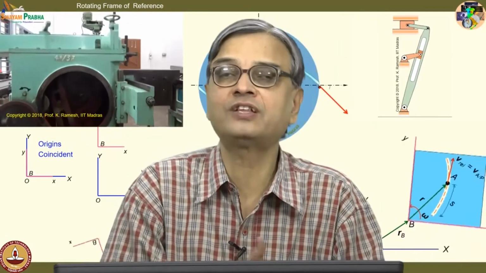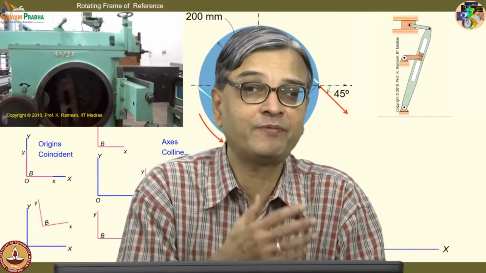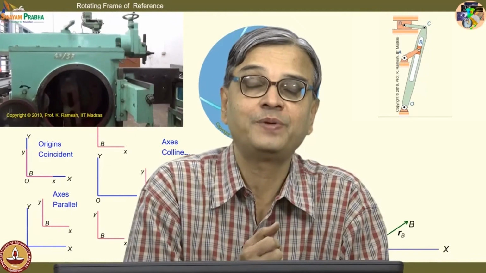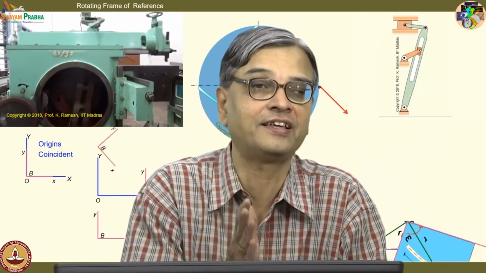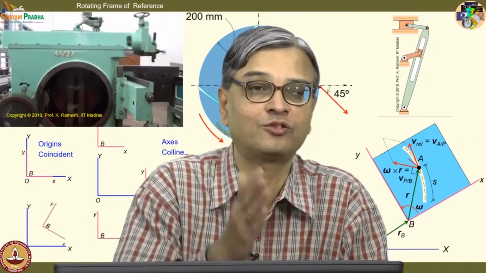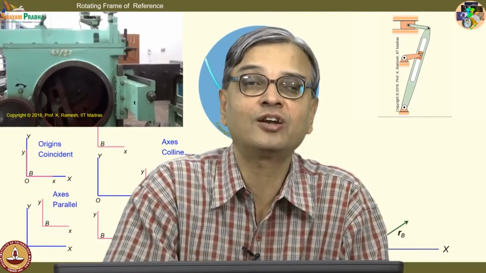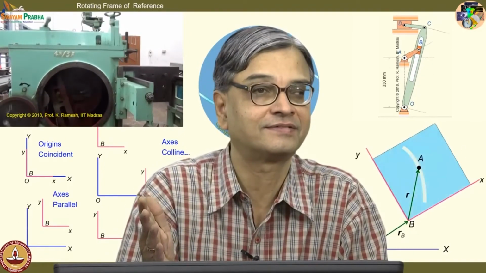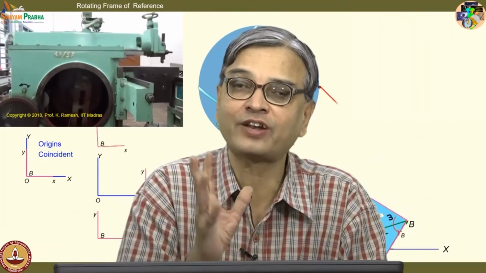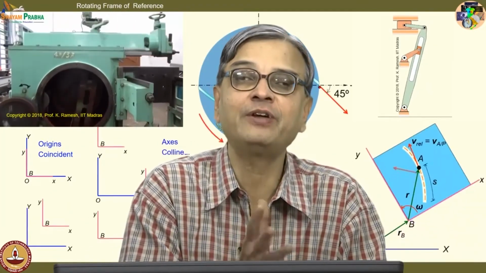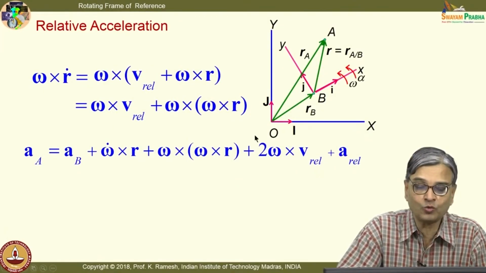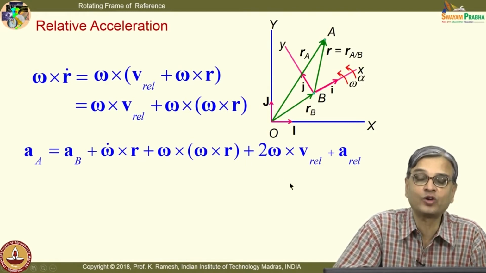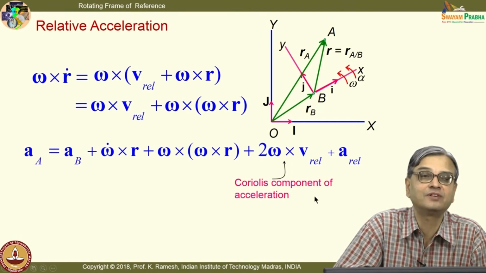If you go back to the history, I said people were making observations. People were able to find out intuitively that when you are sitting on earth and fire an artillery shell from the equator to the north pole, it is not going straight, but it gets deflected, because you are sitting on an earth which is a rotating frame of reference. For a very long time, people were not able to perceive it independently, and the term 2 omega cross V rel is known as the Coriolis component of acceleration. We will also have a detailed discussion later.